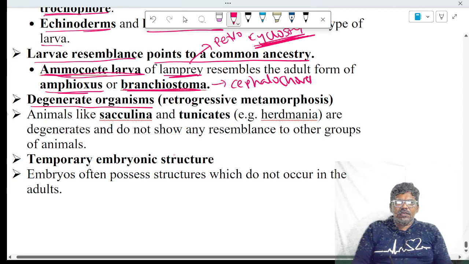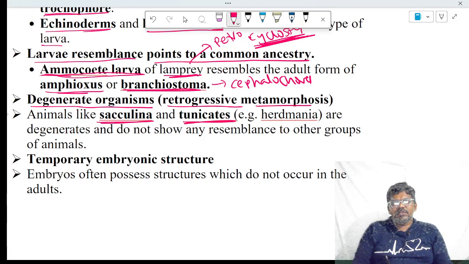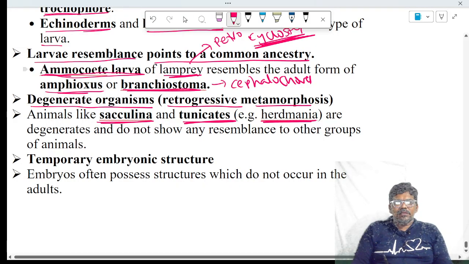Next, degenerate organisms, also called retrogressive metamorphosis. In a few animals like Sacculina and tunicates, an example for tunicate is Herdmania, these are groups of animals that show retrogressive metamorphosis.